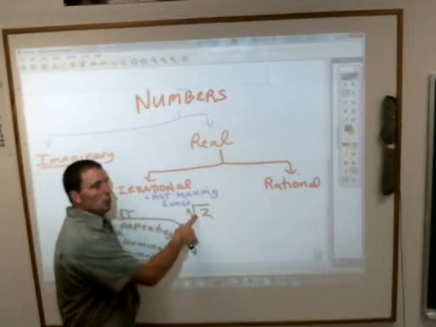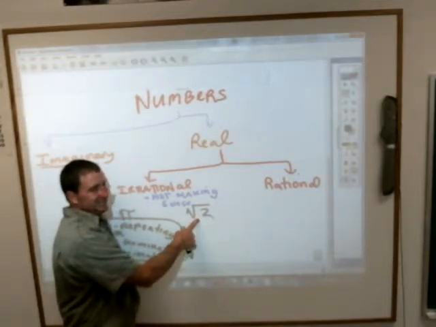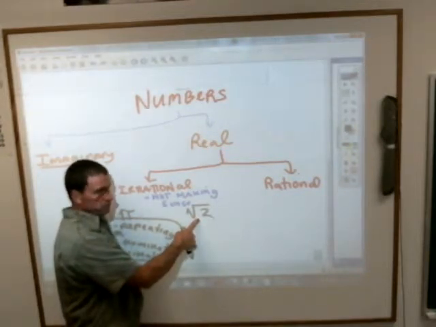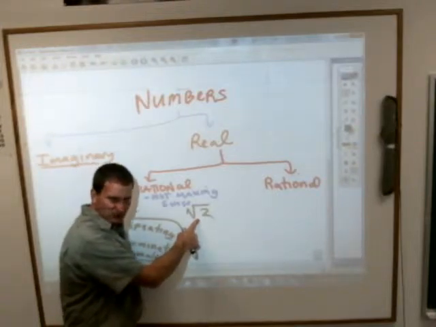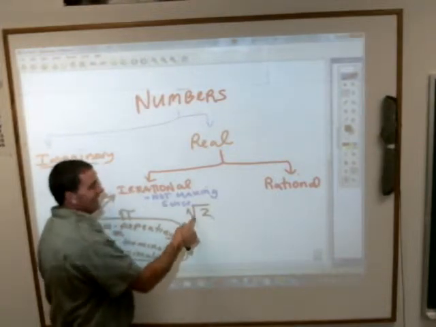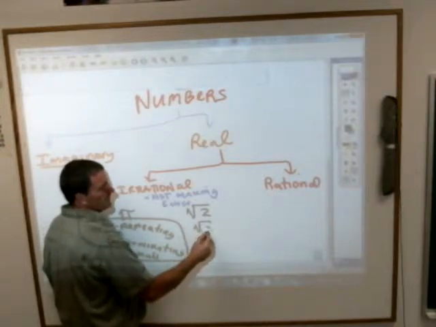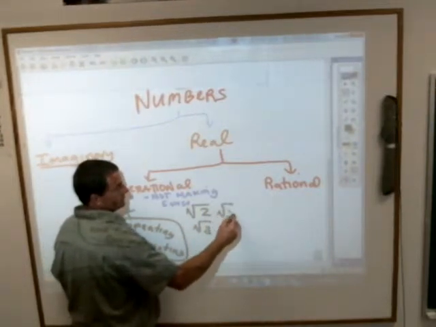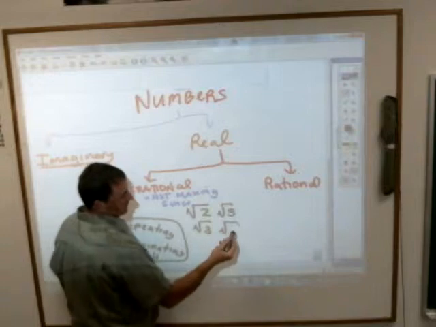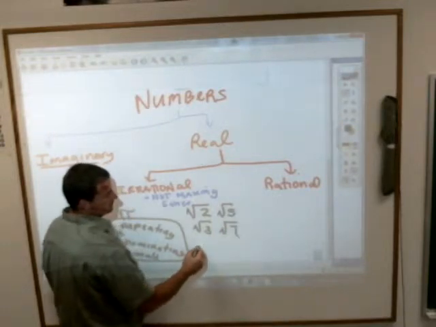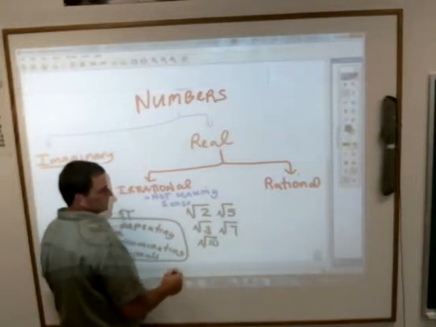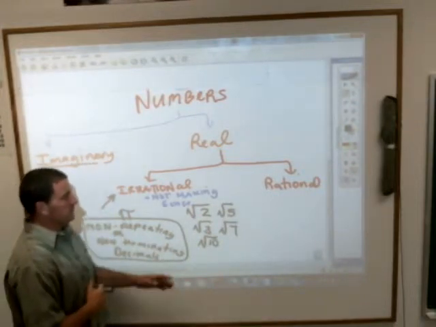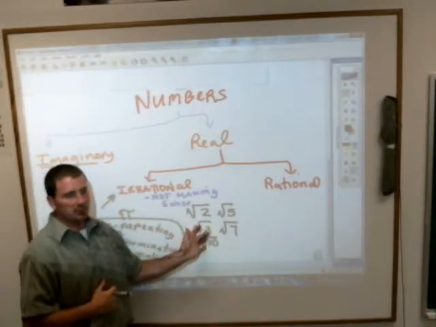But there is no number that times itself gives you 2. Don't say 1, because 1 times 1 is 1. Any square root that does not work out, some of them can be simplified, but these would all be irrational numbers.